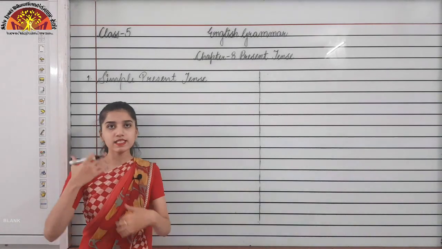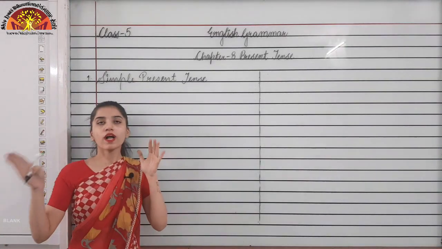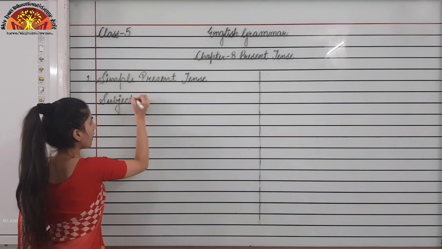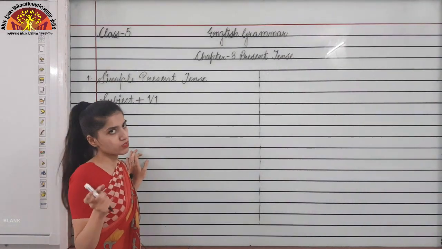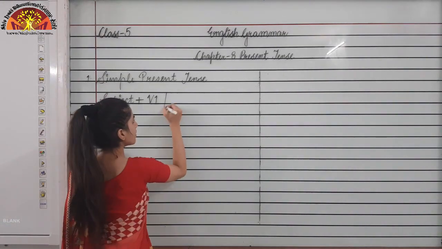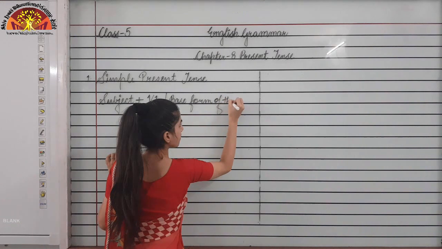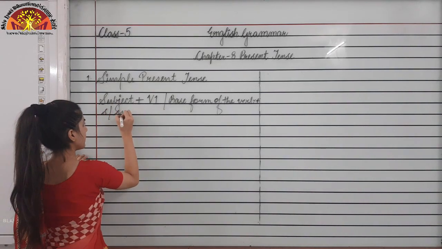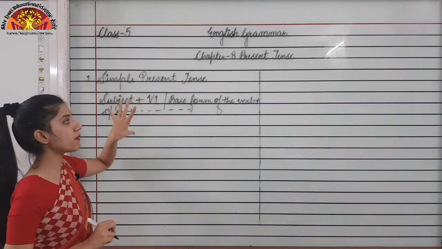The rule for the structure that we should follow while learning this tense is: subject plus V1, the base form or main form of the verb, plus s or es depending on the subject, plus the rest of the sentence. This is the structure for simple present tense.